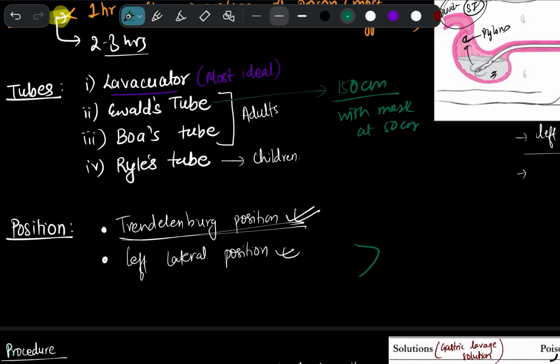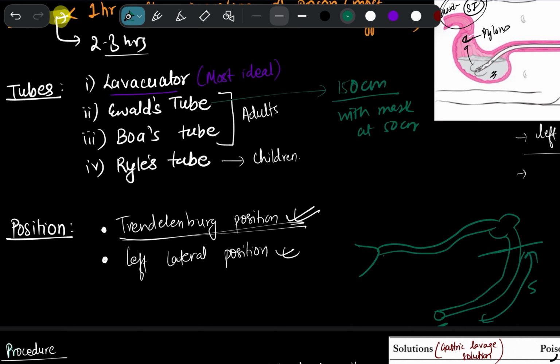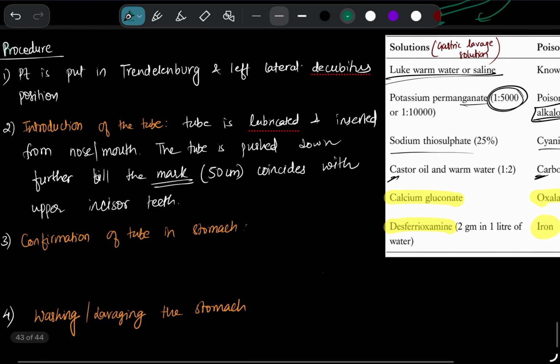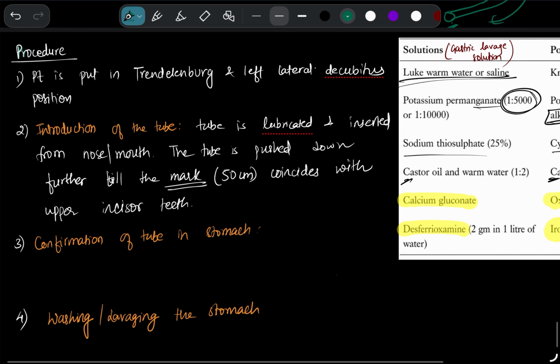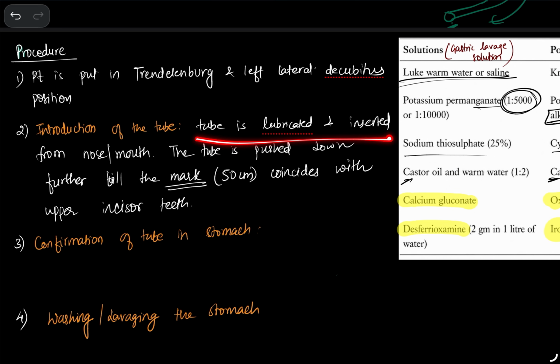So there is a tube that has a funnel as well, that has a suction. This part is what we insert, and here there is a marking. This part is 50 centimeter and the remaining is 100 centimeter, so the total length is 150 centimeter. So we are going to insert this up to this marking. So the tube is lubricated and inserted.